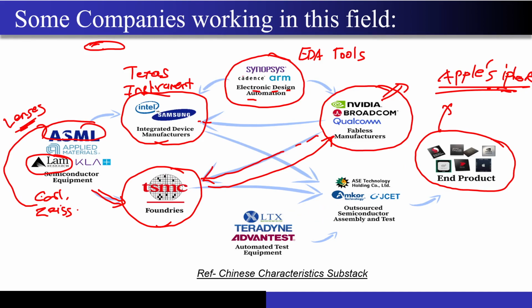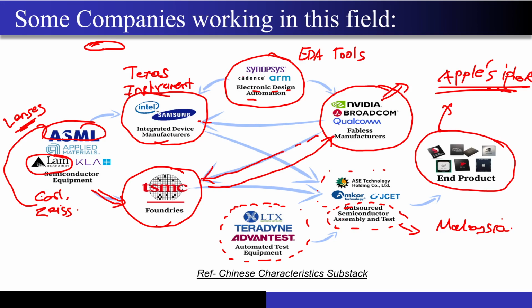Now if you look over here, what are these different companies? Even I don't have a lot of knowledge, but they help automate the testing of the packages that you get, maybe. And what are these? These are the companies which do the job of assembly and testing. Many of these companies may be present in Malaysia. You can try to search about these companies. I don't have a lot of expertise about what these companies actually do. I hope this supply chain is completely clear to you, and you won't be confused after this lecture about why you are studying this course.